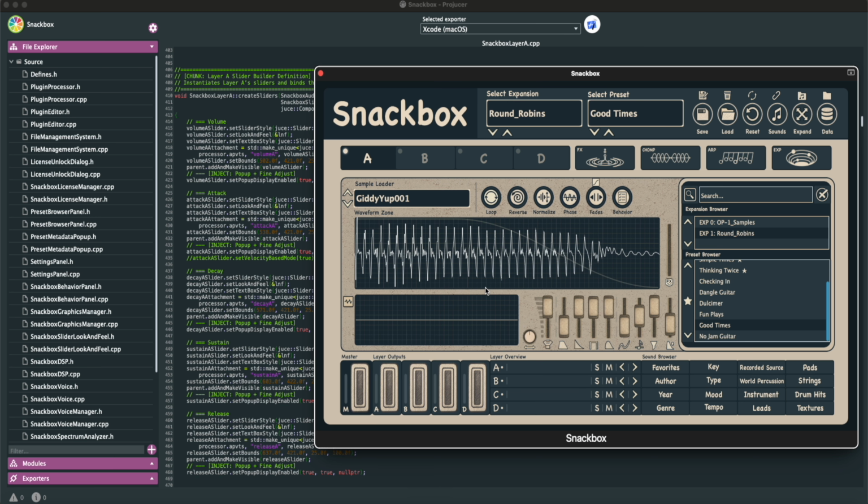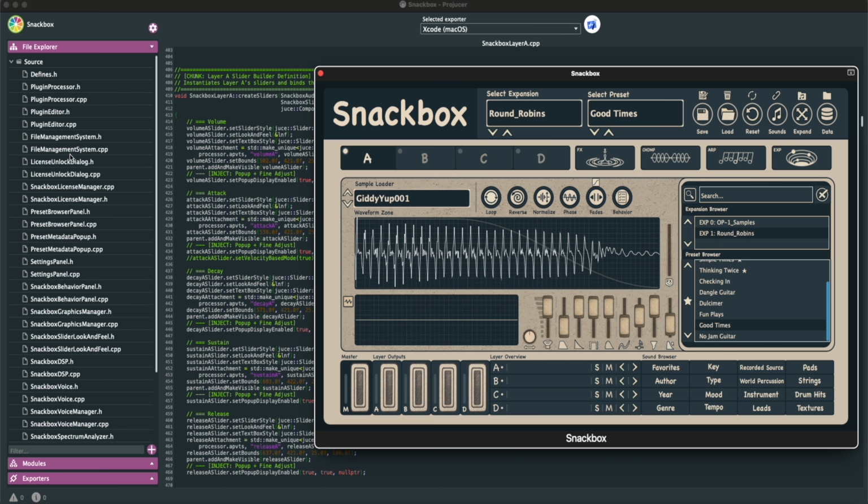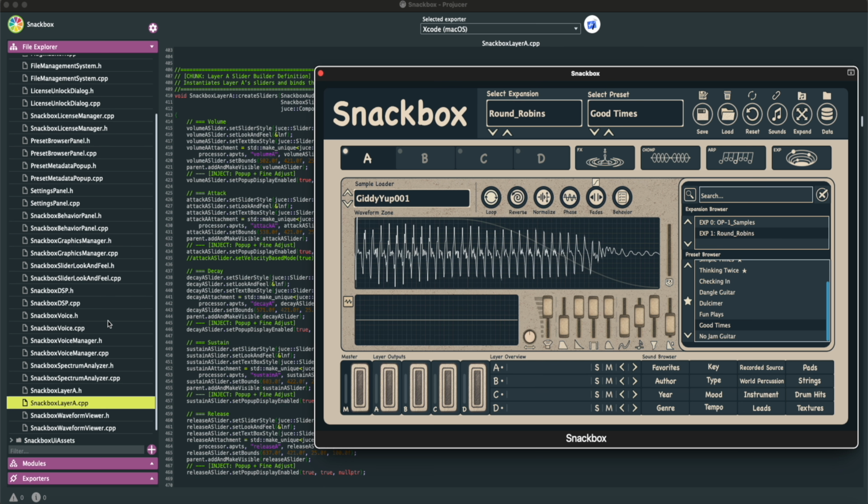Now, you can see right here that this project is full blown. This is something that a team would work on. However, I'm the only one that's ever touched this entire project. This plugin is fully modular. For example, the spectrum analyzer, as you can see, is in its own file. So is the waveform viewer. My engine for the audio is in its own file. The behavioral panel is too, you get the idea, and so forth. The file management system, everything is in its own home, and therefore I get a smooth running plugin.